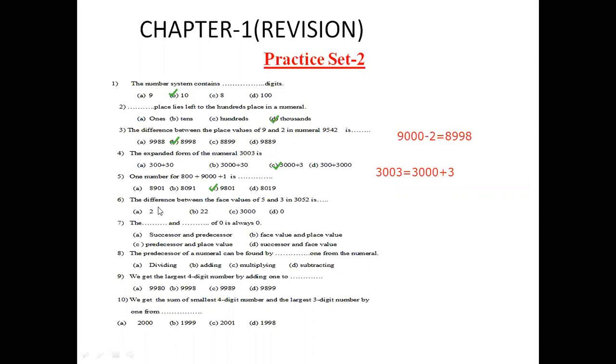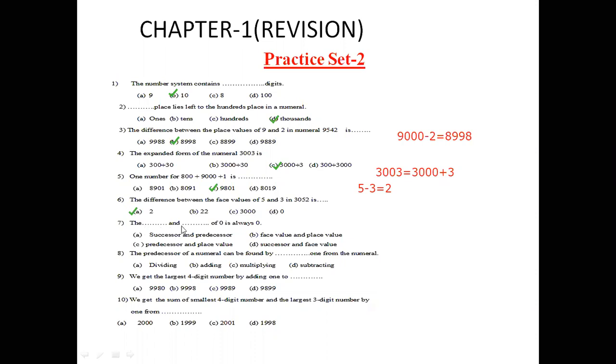Question number 6. The difference between the face value of 5 and 3. What is the face value of 5? Yes, you know the face value of any number is the digit itself. So face value of 5 is 5 and face value of 3 is 3. And what does the question say? Difference. Difference means subtracting the smaller number from the greater number. When we subtract 5 minus 3, we get, children, 2. In this way, yes, 2 is your answer.